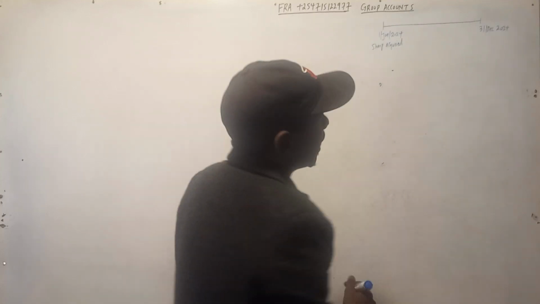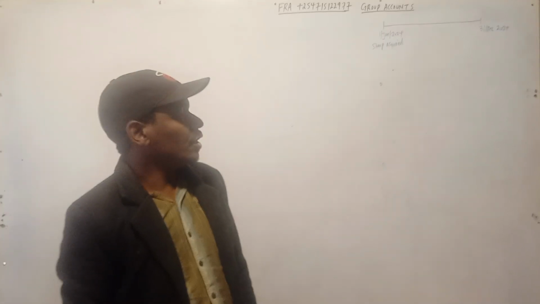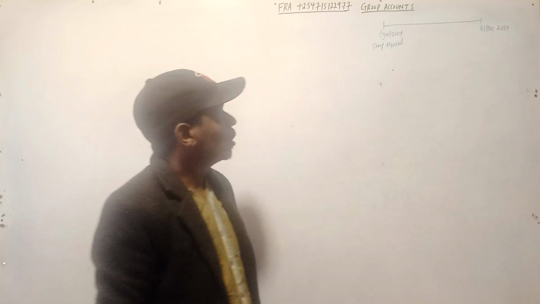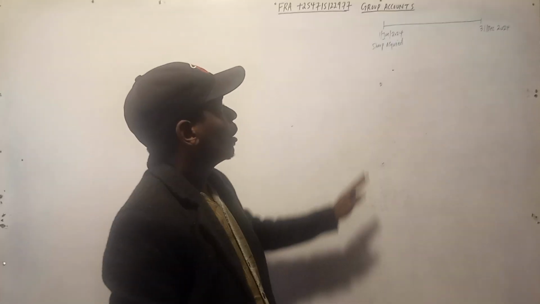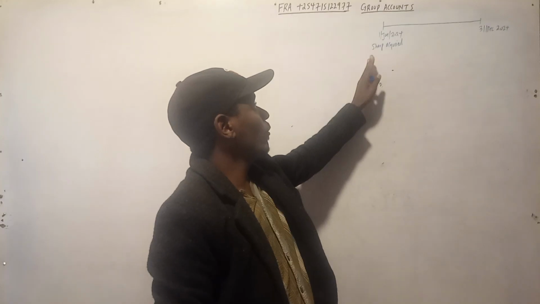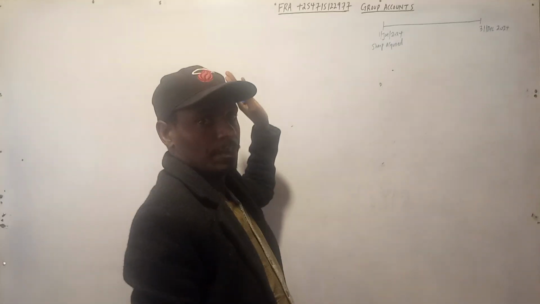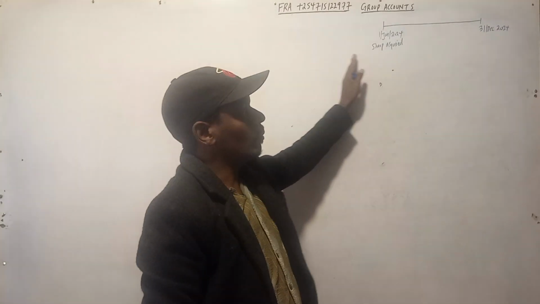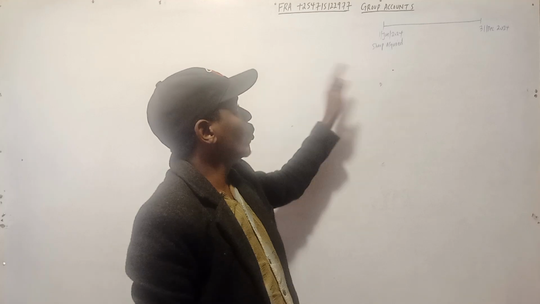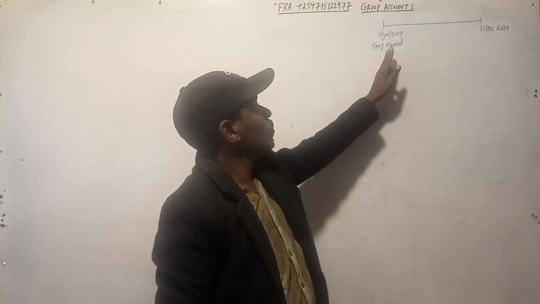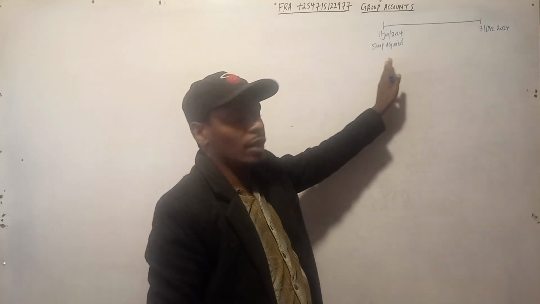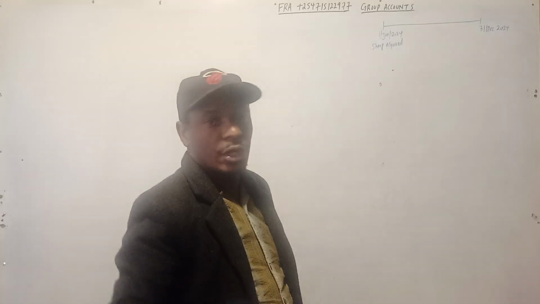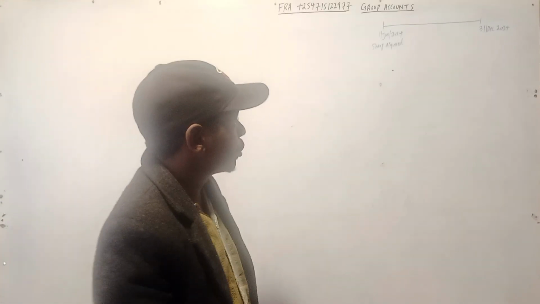So Sharp was acquired at the beginning of the year, meaning Sharp Limited was there throughout the year. So we don't have pre-acquisition or post-acquisition within the financial year, but we have a pre-acquisition period outside the financial year. From December 2023 moving backwards, that's pre-acquisition, so this company, Sharp, was not there. But from 1st January, when the financial year started, up to the end, that is the post-acquisition, and the company was there throughout.